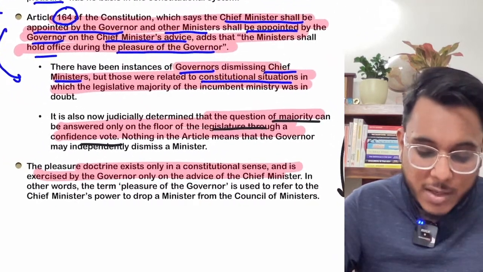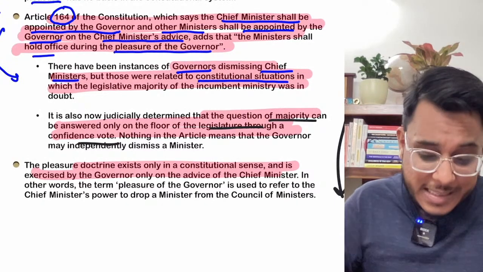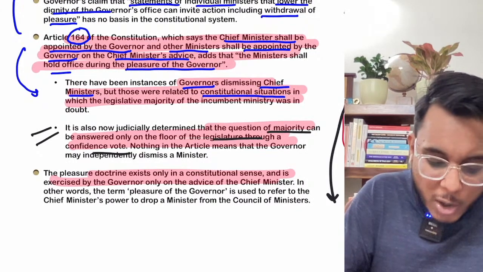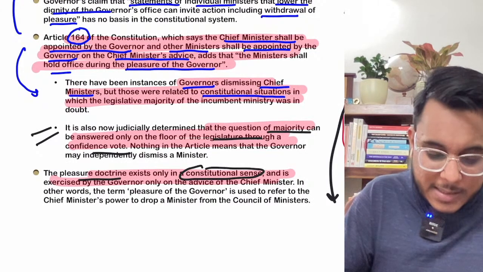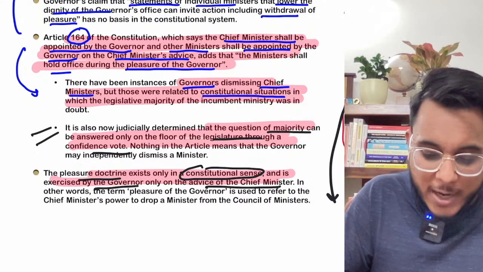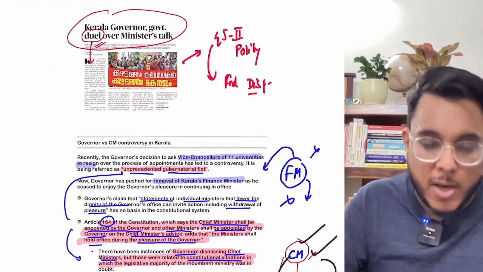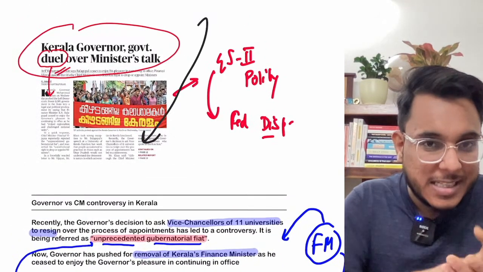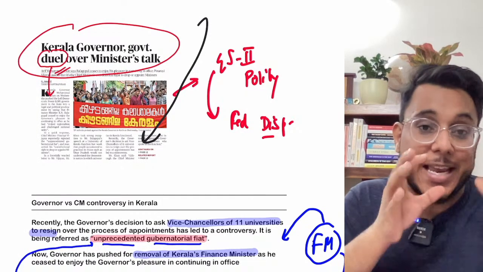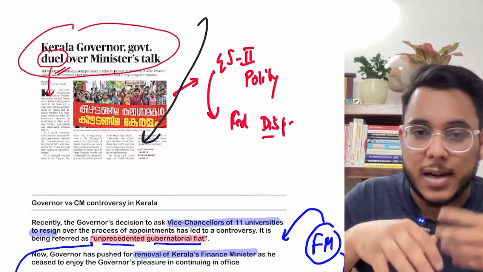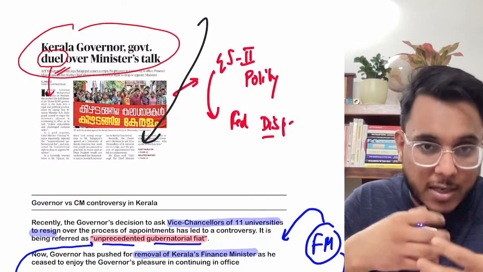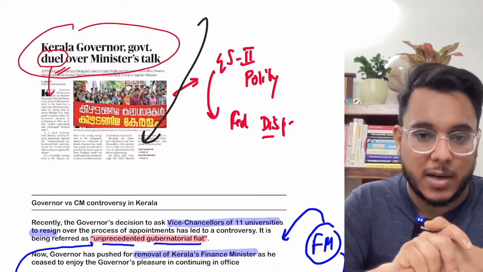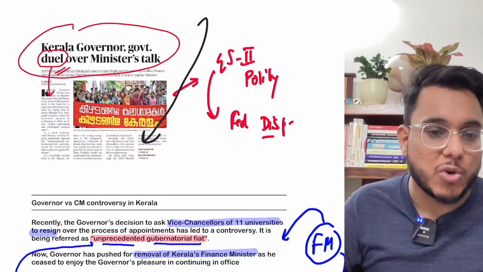So the governor's pleasure is dependent on the aid and advice. That is something that has been provided. Therefore, the doctrine of pleasure exists only in the constitutional sense and is to be used by the governor only on the advice of the chief minister. This power cannot be used independently by the governor. But in the case of Kerala, the chief minister alleges that even though the chief minister has not recommended it, the governor is becoming over adventurous and over zealous with respect to his duty and the pleasure of the governor. This is something which constitutionally should not have happened.